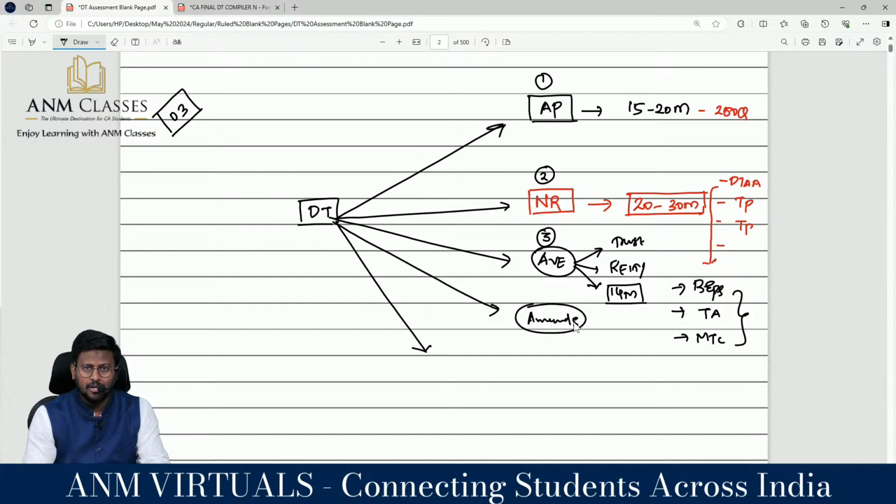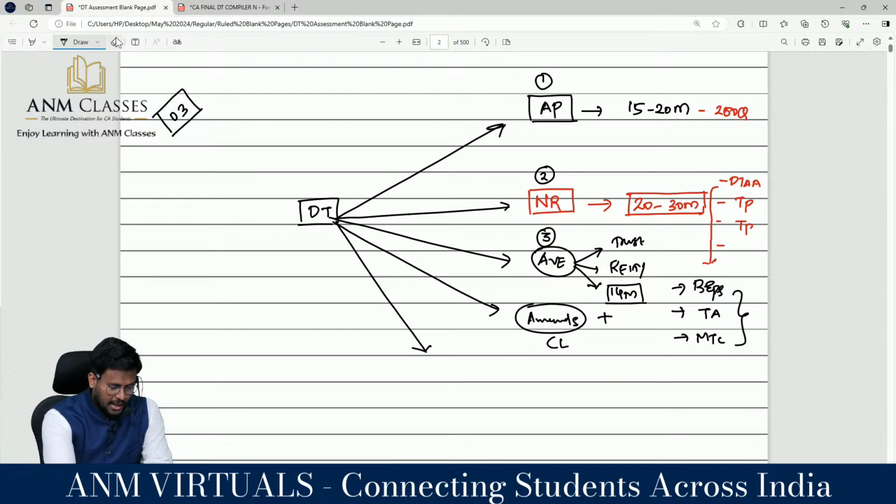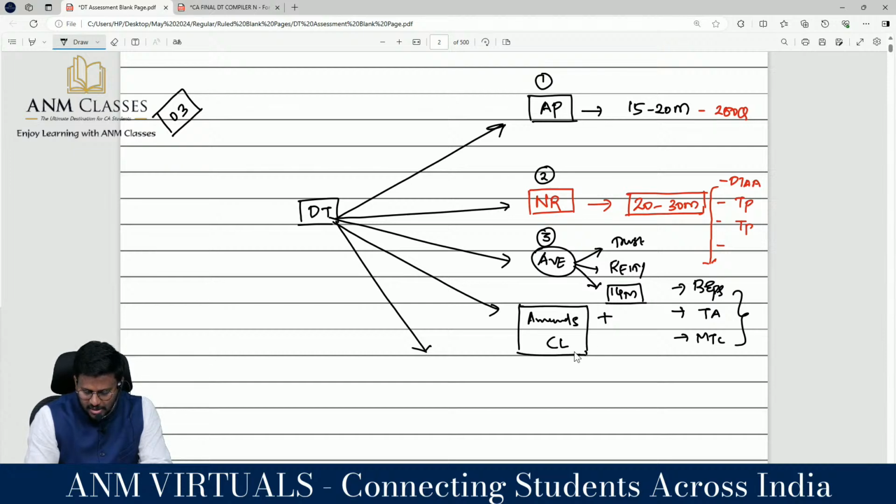Sir, ensure that you have completed the respective amendments from all the areas. Amendments plus, I can call it case laws. Amendment plus case laws, that is what is there in the statutory update. This is another component where they will be asking in an examination nearly 20-30 marks. They will be picking from the amendments and case laws.